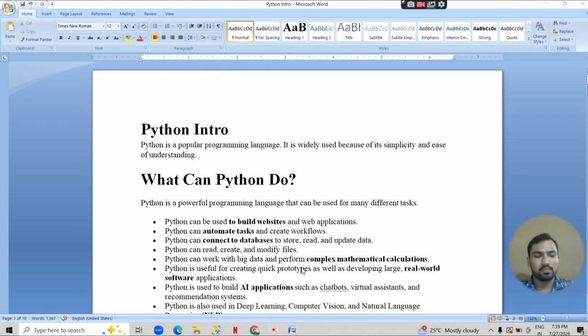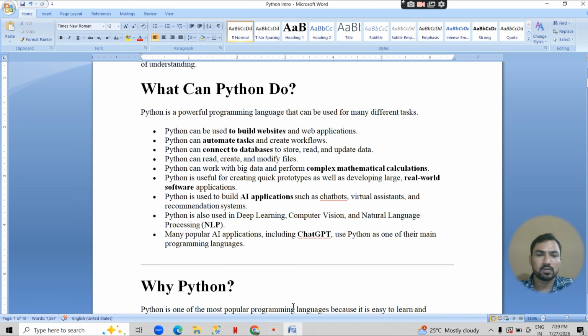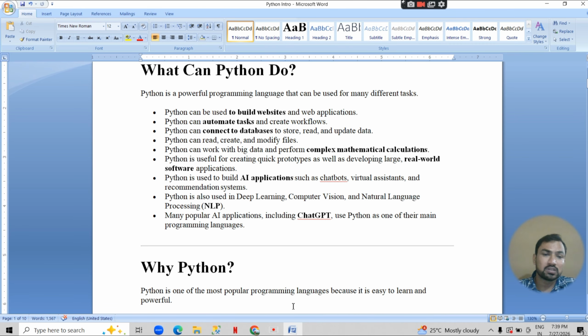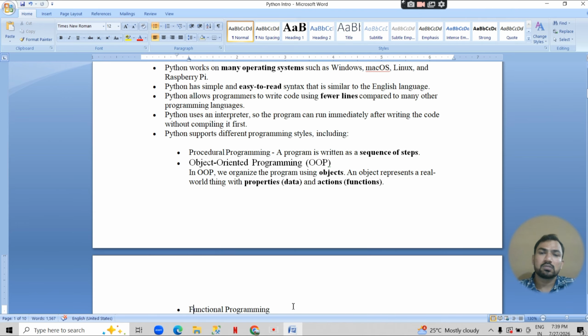So there are many benefits of using Python. Also, different types of libraries support Python. Python is also used in NLP. Python supports many operating systems like Windows, Mac, Linux.